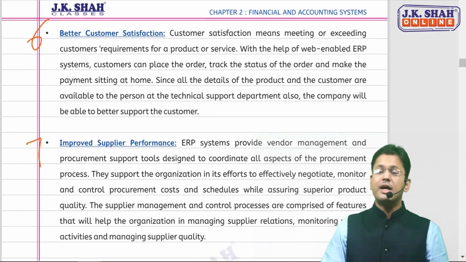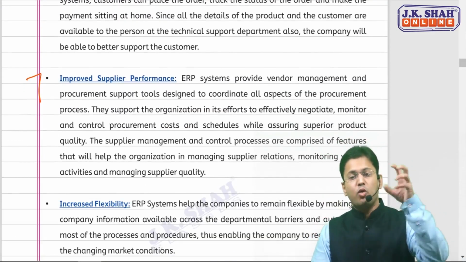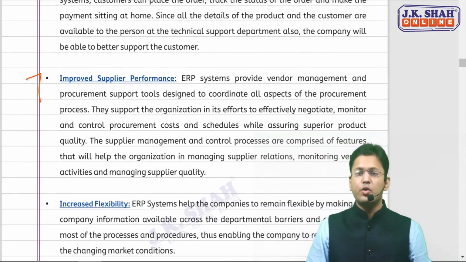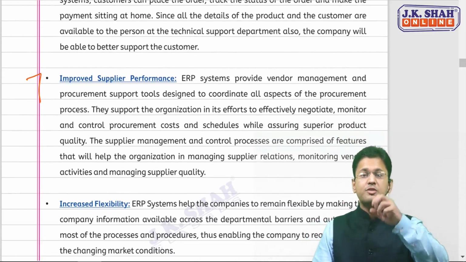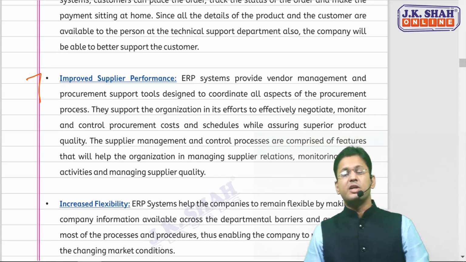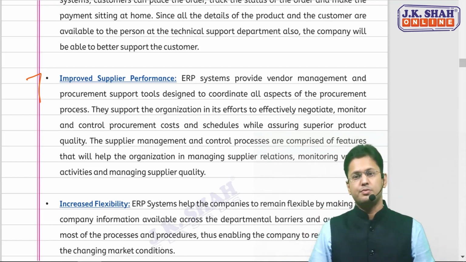How, sir? Again, the same logic. We can negotiate with them. We can check and monitor whatever they are doing. You can manage the relationship with them. You can manage the quality of the product. You can get an assurance that superior quality is being delivered to you. So it has improved the supplier angle also. It has improved supplier performance also.